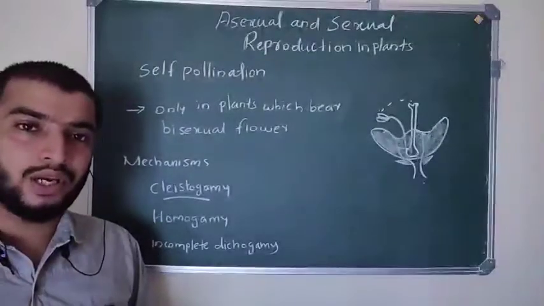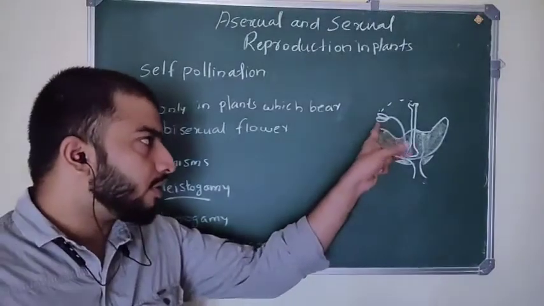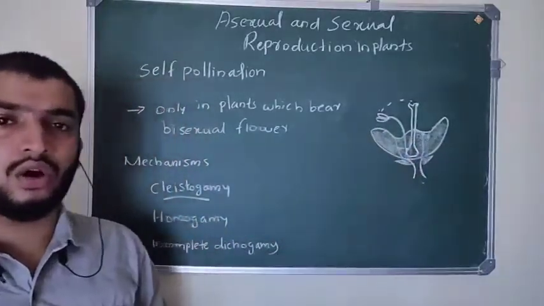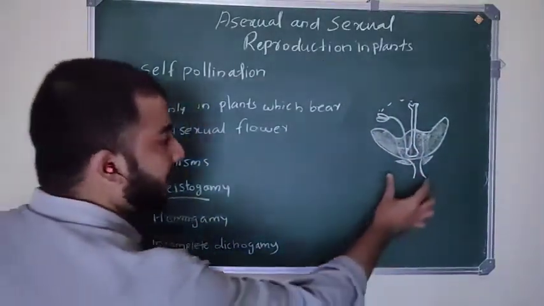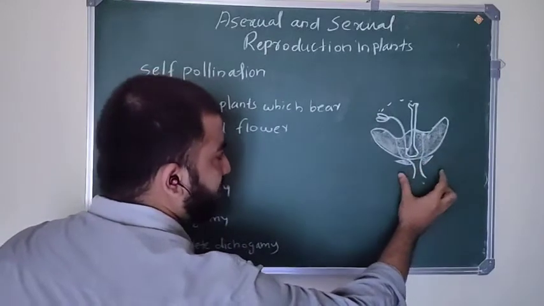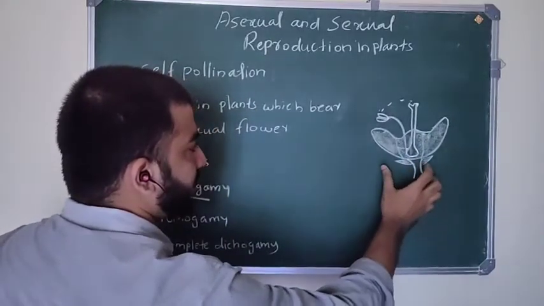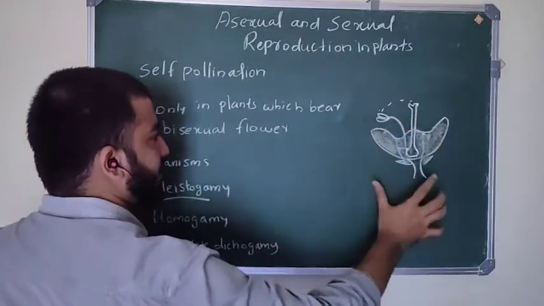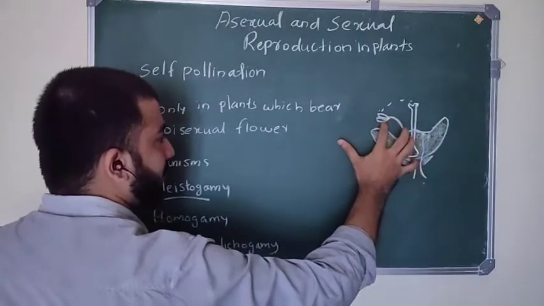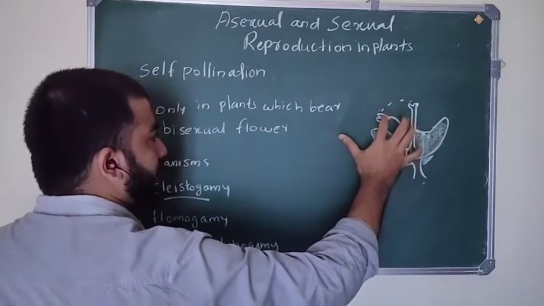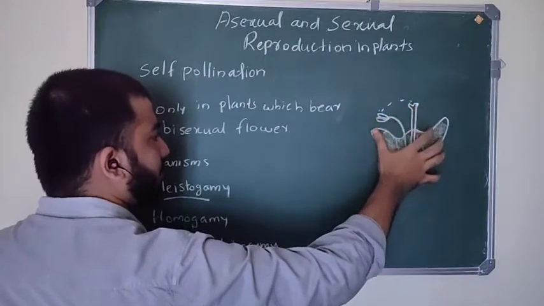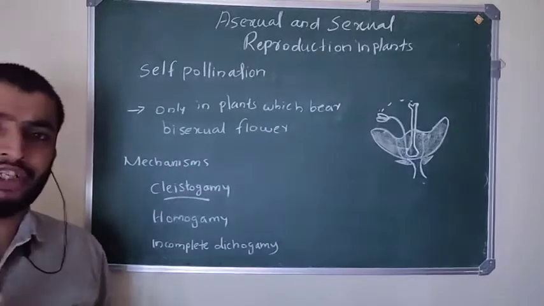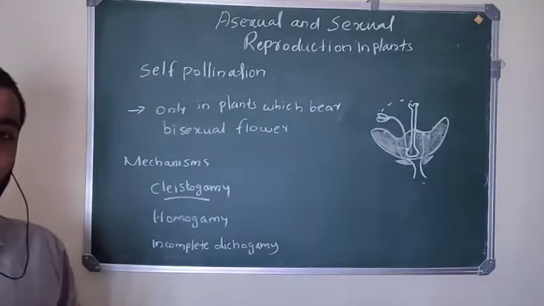Self-pollination means transfer of pollen grains from anther to stigma of the same flower. You can see a flower here. This flower is a bisexual flower, which means it has both sex organs: stamen, that means androecium, and gynoecium or pistil. From this androecium or stamen, pollen grains are transferred onto the stigma of that same flower. That is called self-pollination, and it is present in plants which have bisexual flowers.